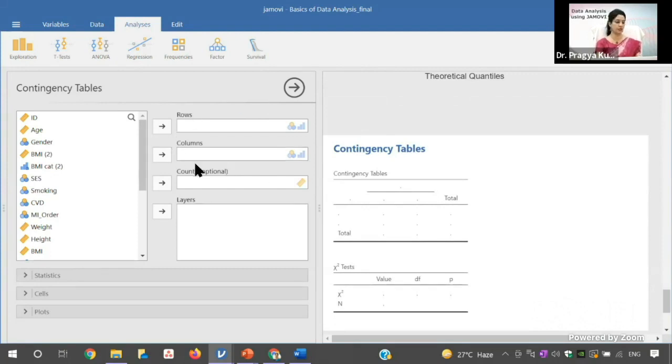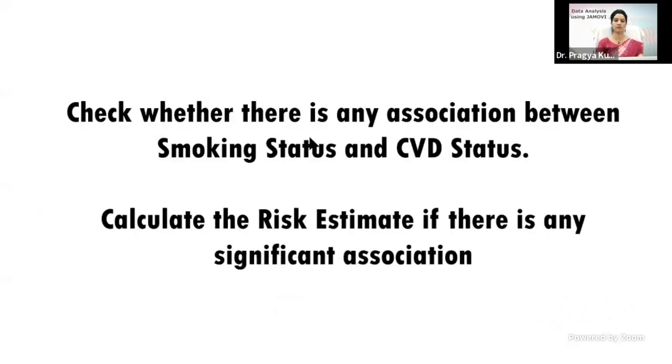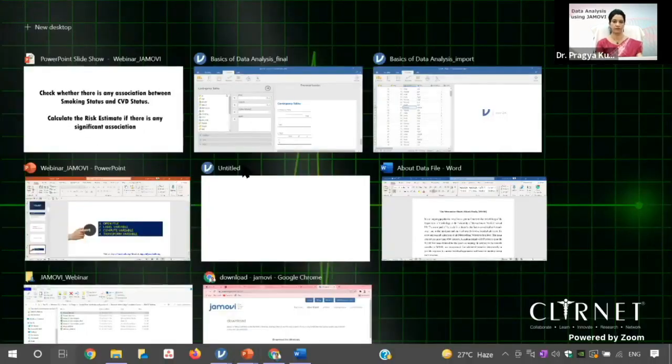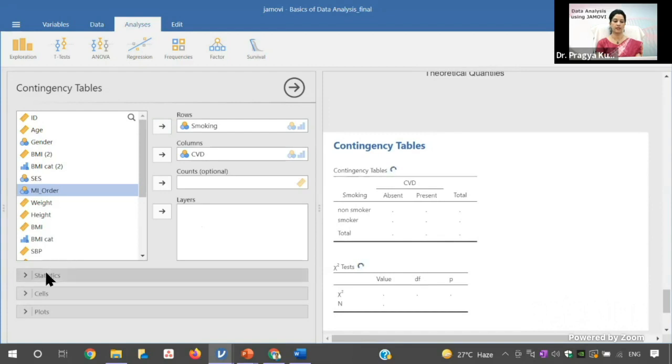So the question is that you have to see the association between the chi-square test. Let me see the question. So the question was, I have to see the association between the smoking status and cardiovascular disease status. So for that, this is the row and column. So for the association, you can move the cardiovascular disease status to column and the smoking to the row, and then we come to the statistics.